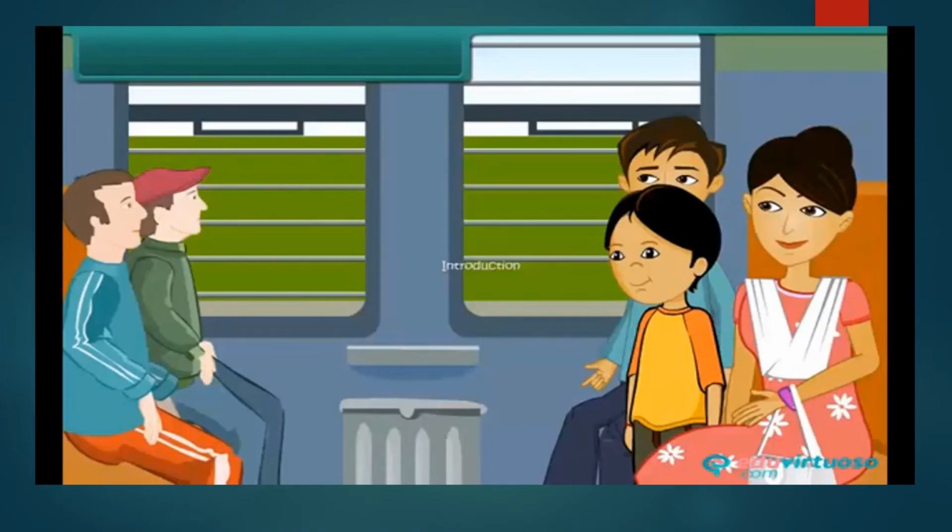I hope, children, you have understood what are the functions of Gram Panchayat. Let us revise and see this video.